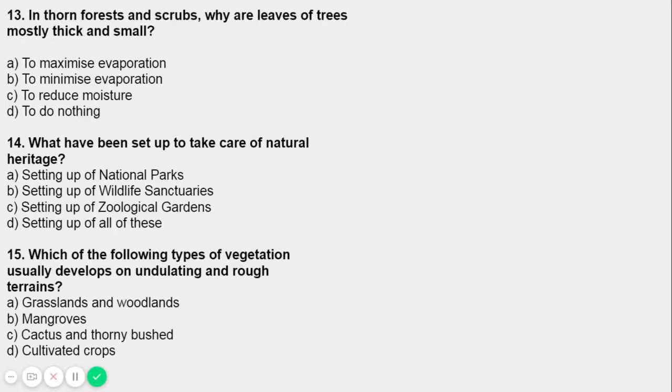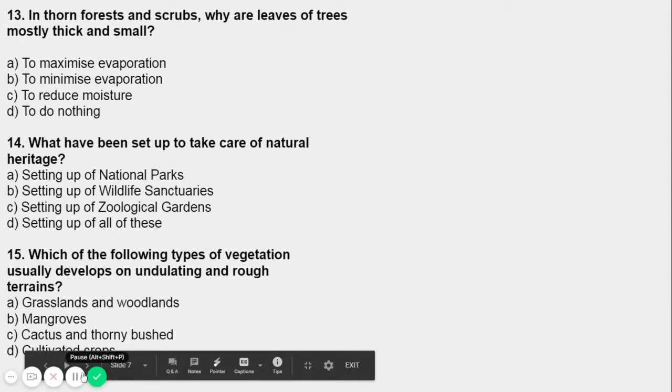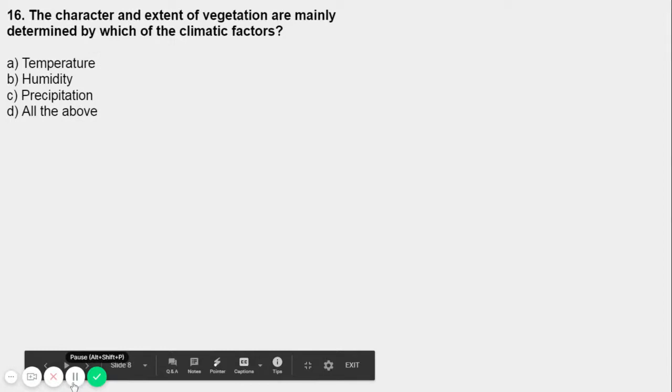What is it? The question 15. What's the answer? Grasslands and woodlands. That's option number A. Let's move on to question number 16 and the next slide. So here's question number 16.